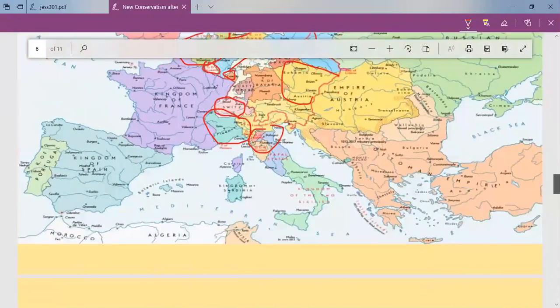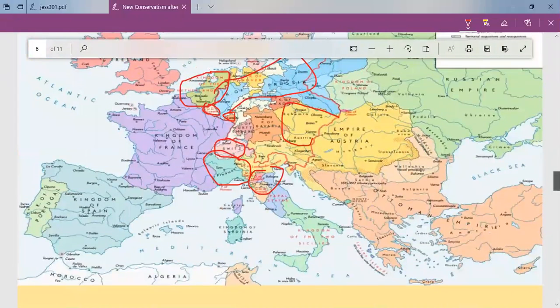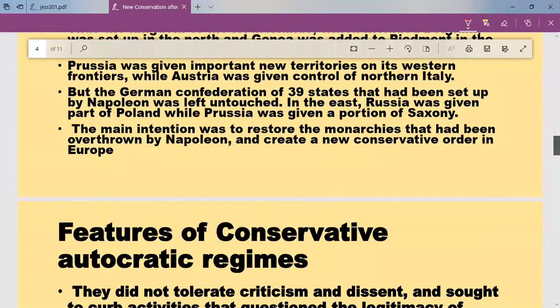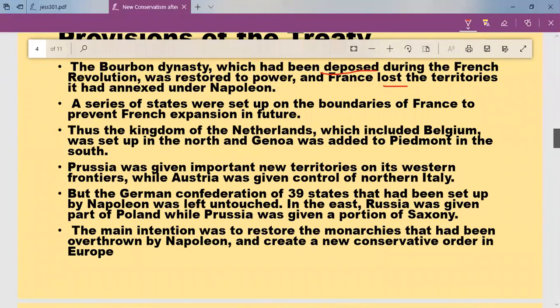On the western frontiers, you can see new territories. On the western portion, over here, small states were created. But the German Confederation of 39 states, the areas near Prussia, was not touched. The German Confederation of 39 states, which was created by Napoleon Bonaparte, remained untouched.